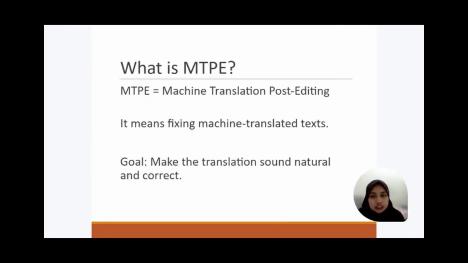The first is what is MTPE? MTPE stands for Machine Translation Post-Editing. It refers to the process of correcting or improving the output from machine translation tools like Google Translate or DeepL. The goal of MTPE is to make the translation sound natural and accurate. Even though machines can translate quickly, they often make errors in grammar or meaning. That's why human editors are still essential to polish the text and make it better.